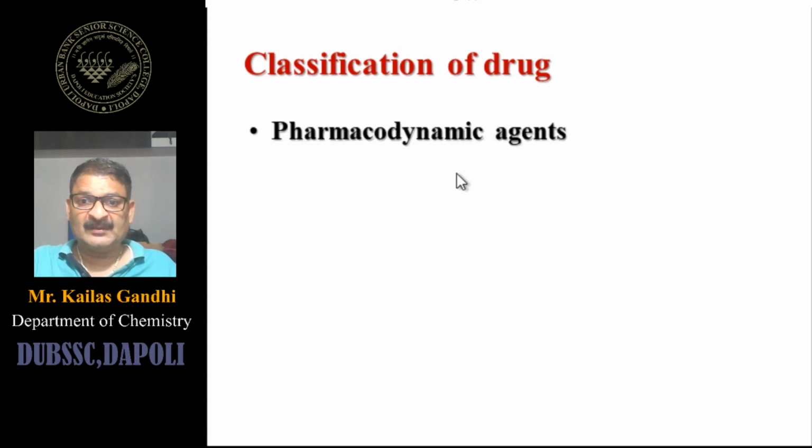So the first classification of drug is pharmacodynamic agent. Pharmacodynamic agent means these drugs are used for various physiological functions of the body. Suppose there is some disturbance in the physiological functions; to normalize this, the drugs which are used are categorized into the category of pharmacodynamic agent.